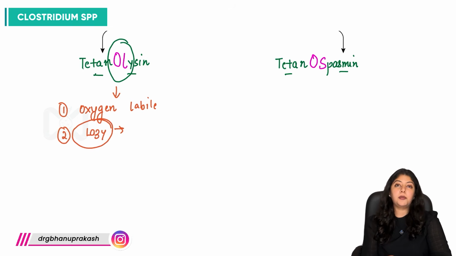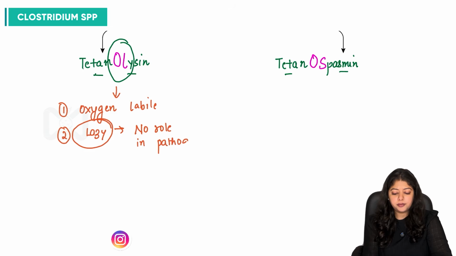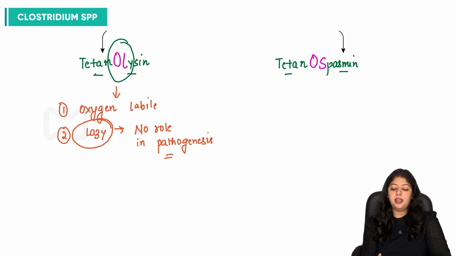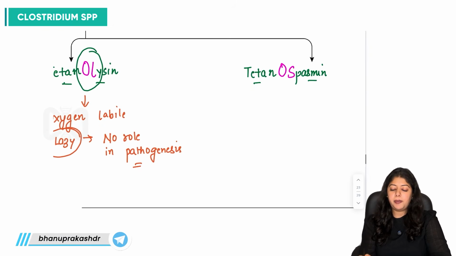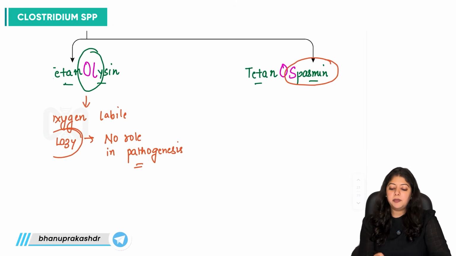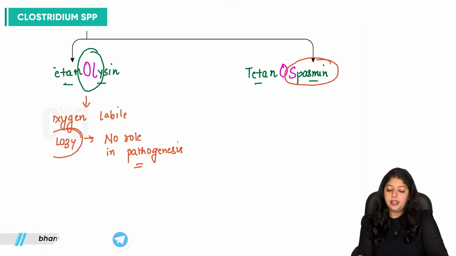We'll use it as a mnemonic. It is lazy, so it has no role in pathogenesis, one thing. Then what is this? Tetanospasmin. In spasmin, we can derive the word spasm. So it is this toxin which is responsible for spastic paralysis, one thing.